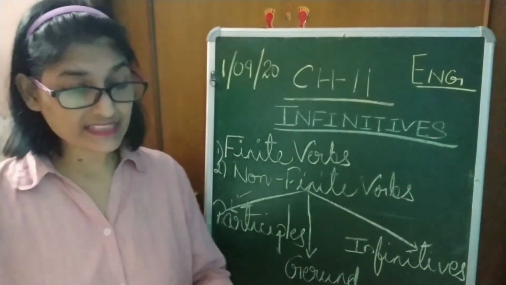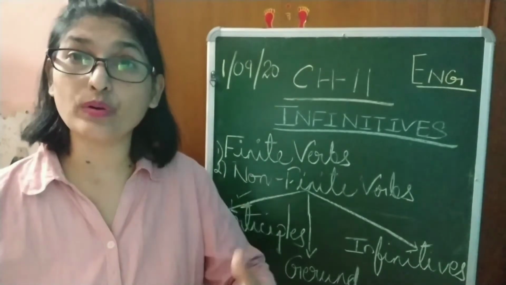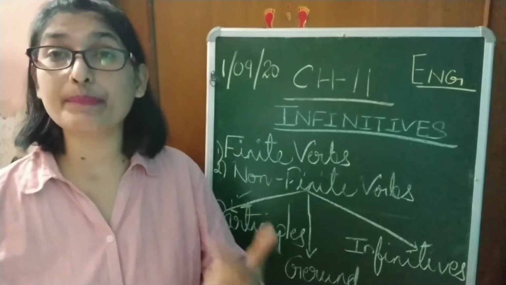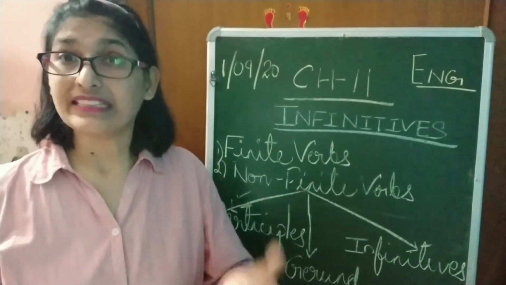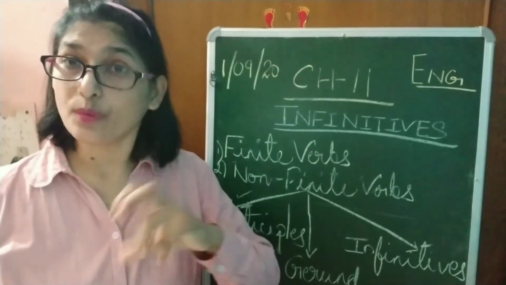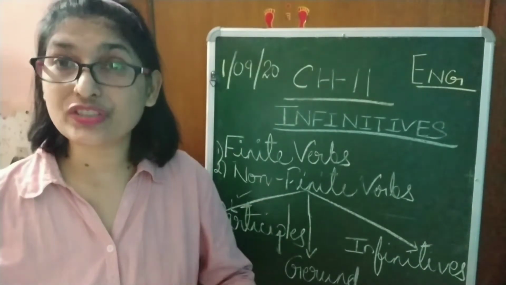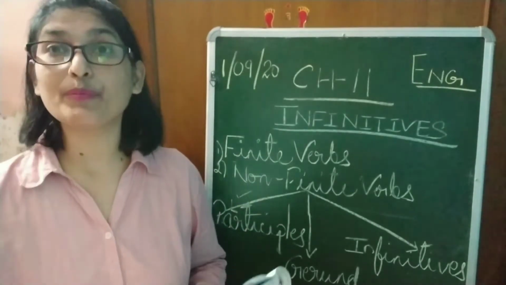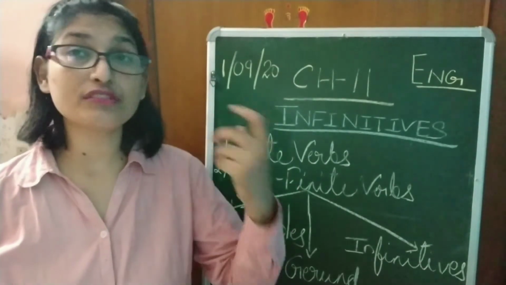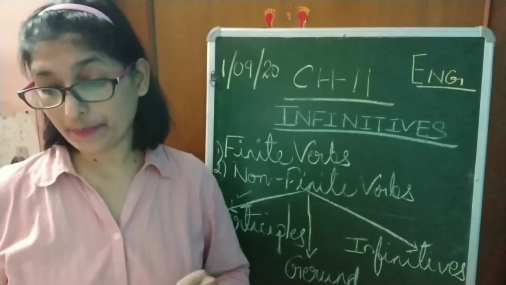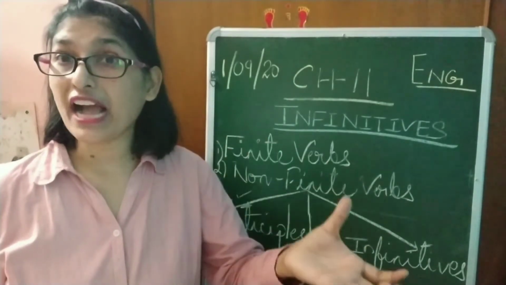Right, students, participles are the words that show the characteristics of both verb and adjective depending on their uses. What does it mean? These are the words that carry the characteristics of both verb as well as adjective, right? Let's see this example and it will be more clear to you. The man confirmed that he had seen a flying saucer. I repeat: the man confirmed that he had seen a flying saucer.